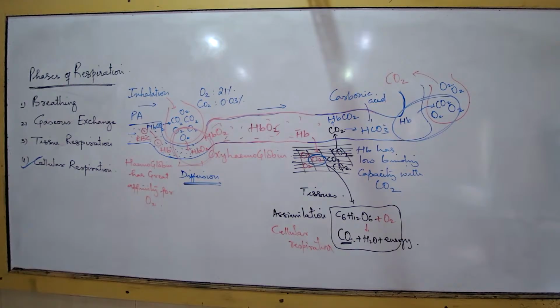Carbon dioxide diffuses towards the lungs. Sir, if it all breaks down at the respiratory surface, can we write near lungs? Near lungs. Carbon dioxide diffuses towards the lungs, which is released out during exhalation.